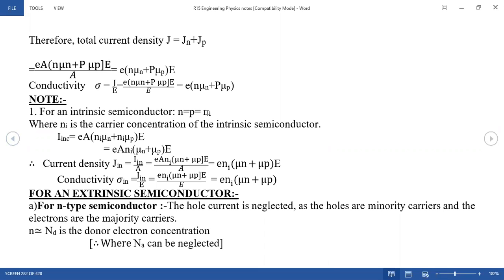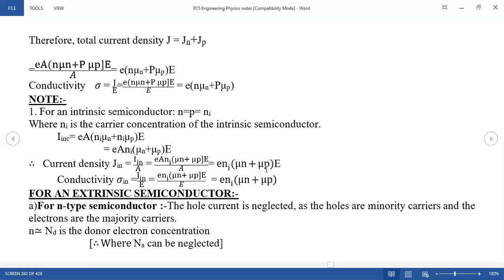And therefore, the current of the intrinsic semiconductor is already given. Then the current density of the intrinsic semiconductor is the current I divided by A. This is your value. The conductivity for intrinsic, we are very clear. This is the conductivity of your intrinsic semiconductor. Okay, now you go for the extrinsic semiconductor.